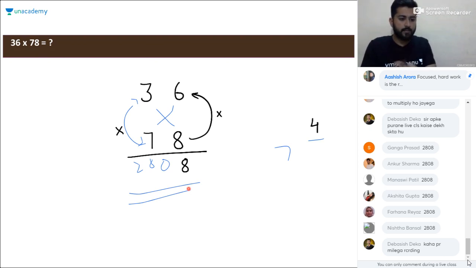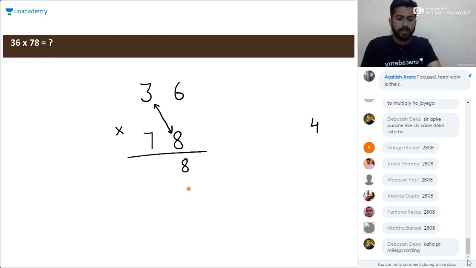And this fast calculation is just for Ankur, who was saying that you can do that in less time with the usual method. If you are comfortable with this method, it will take some 5 to 6 seconds to solve this, the way I solved it. I'm going to explain the whole thing, but I'm just telling you the actual time to solve this type of calculation. But you have to be comfortable with this method. You have to solve at least 10 to 20 questions using this particular method. Okay.